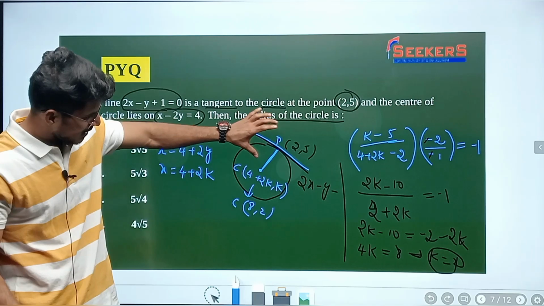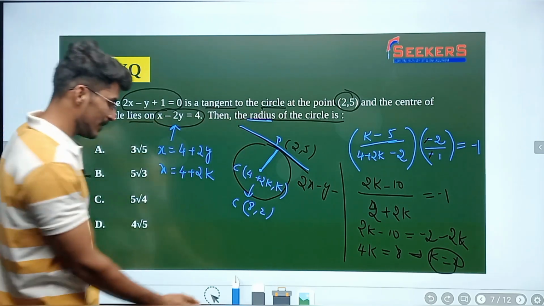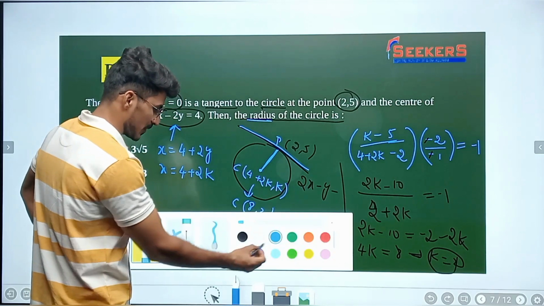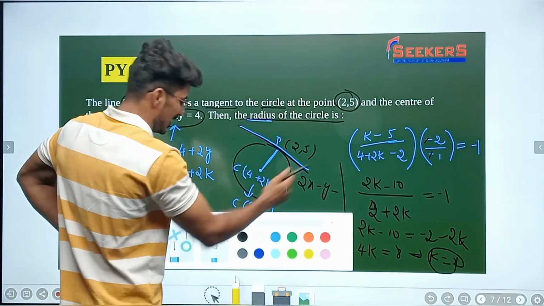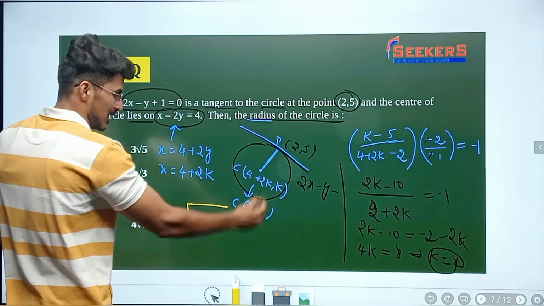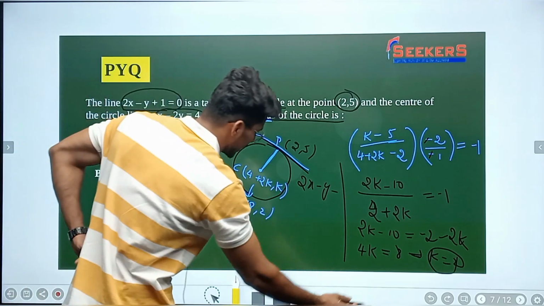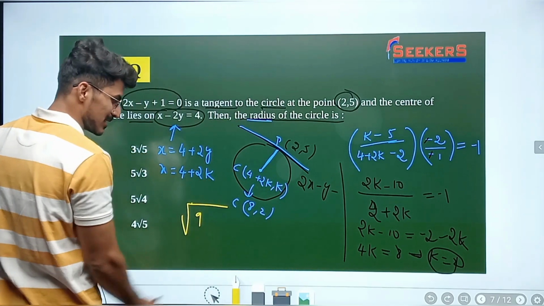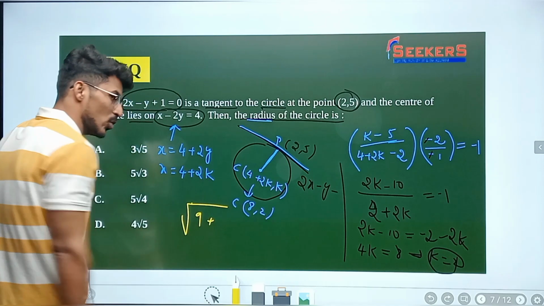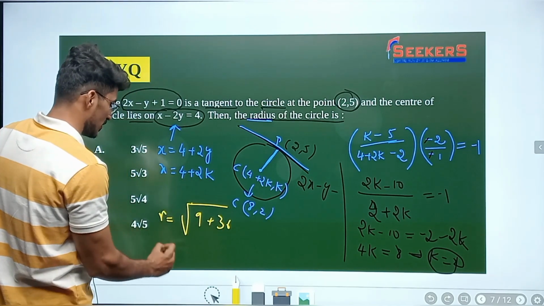Find out the center. I got (8, 2), and the point I have is (2, 5), and the radius is going to be the square root of (x2 minus x1) whole square plus (y2 minus y1) whole square. 2 minus 5 is going to be minus 3, and 3 whole square is 9. 8 minus 2 whole square, so 6 square, which is 36. Alright, this is the radius.